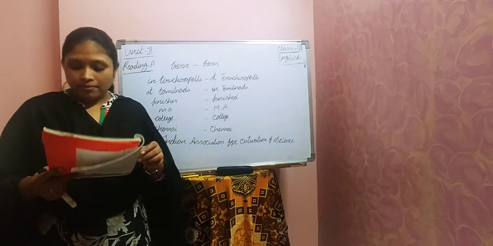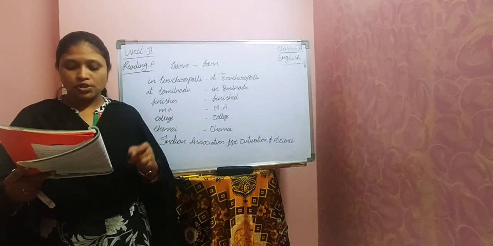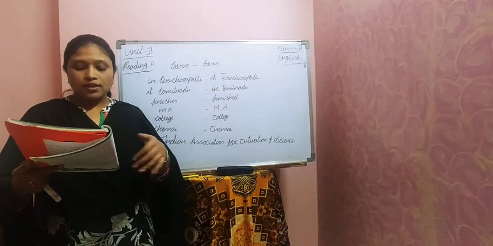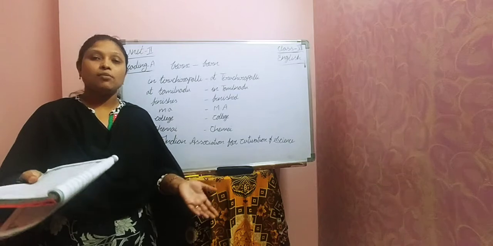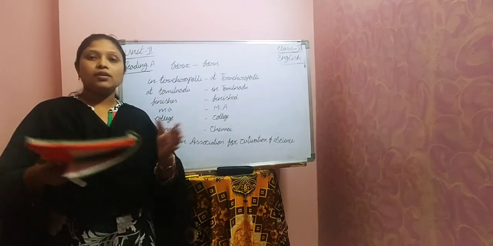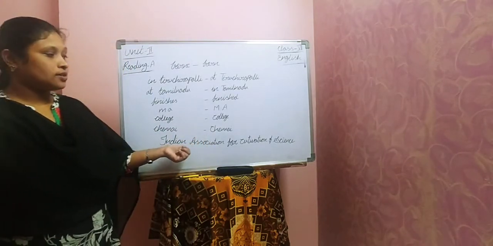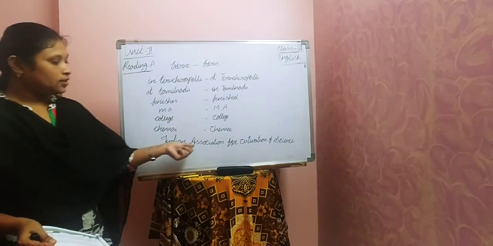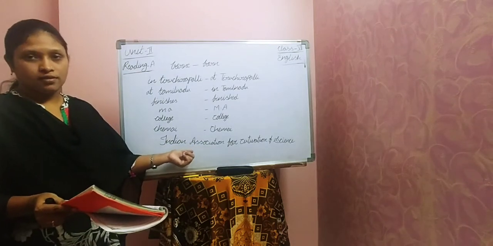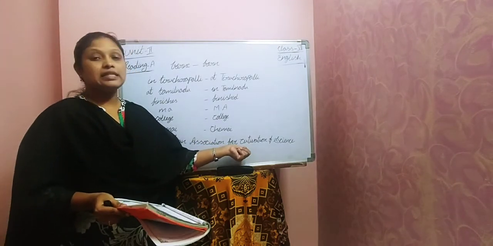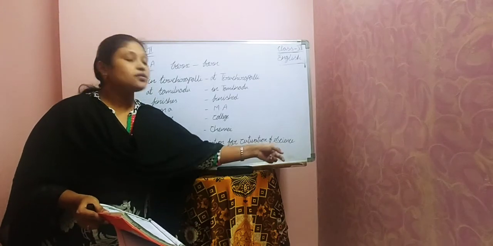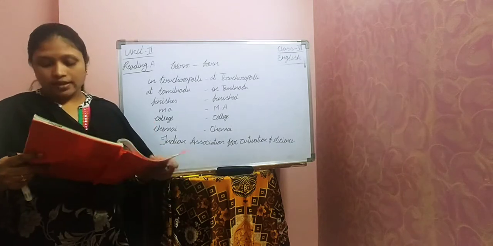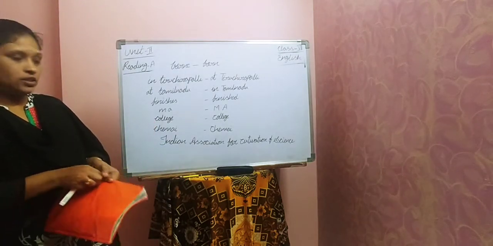Next, he became member of the Indian Association for Cultivation of Science. So Indian Association for Cultivation of Science is the name of the institution. So in all the words, first letter must be capital letter. Indian, I must be capital letter. Association, A must be capital letter. Cultivation, C must be capital letter. Science, S must be in capital letter. So write it there. Let's see the next one.